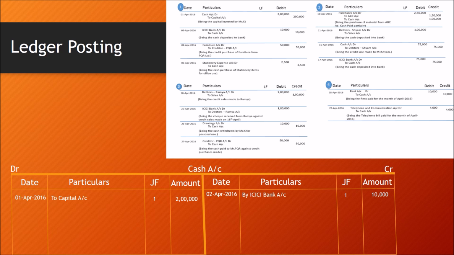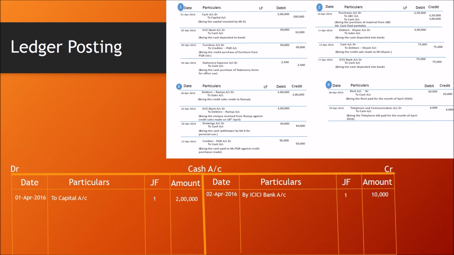And at the same time, in the ledger folio column, against the cash account, you need to write the page number of the cash account in the journal book, which I am not writing now. Okay. And the third transaction is furniture to creditors, no cash account, ignore that. Fourth transaction, stationery expense to cash account.